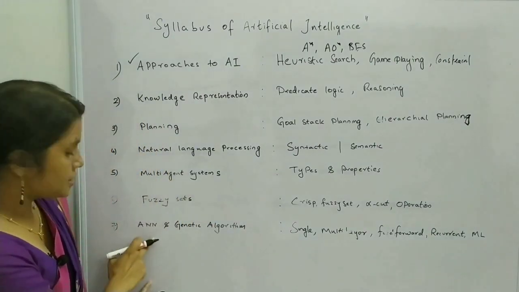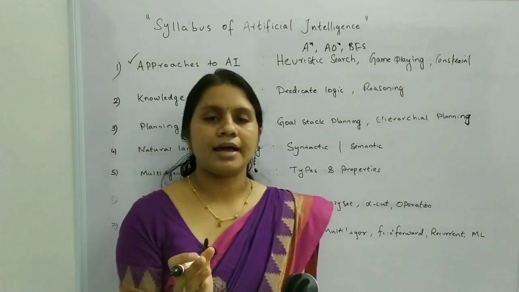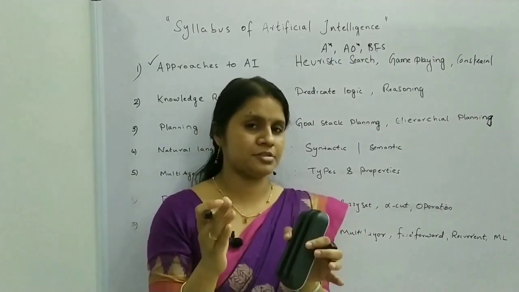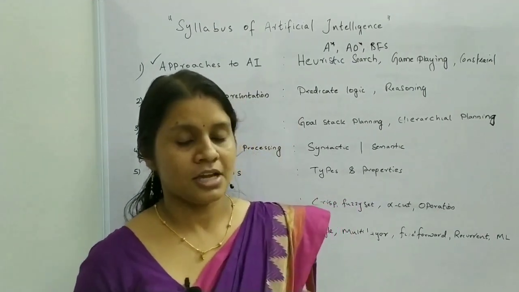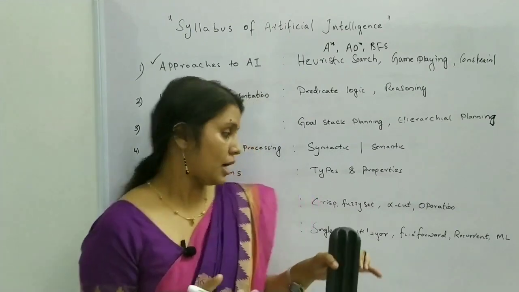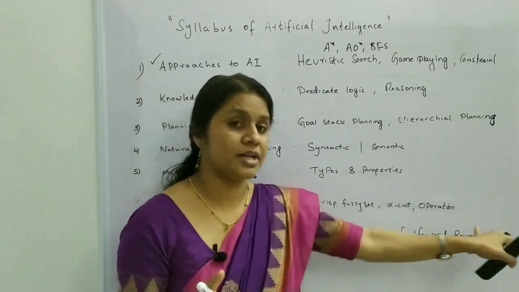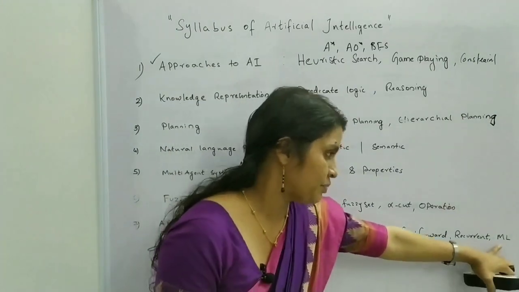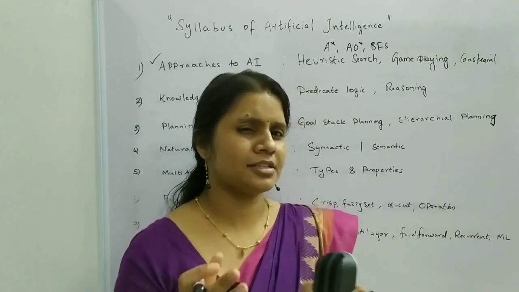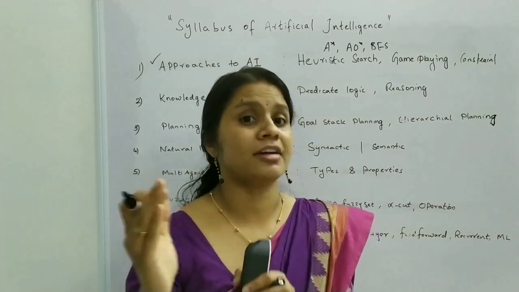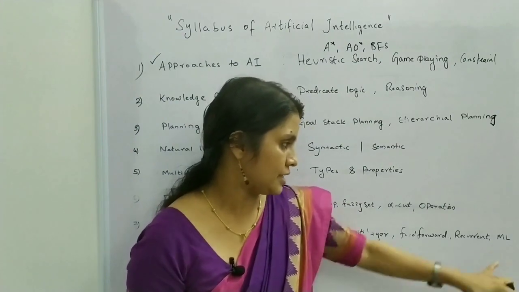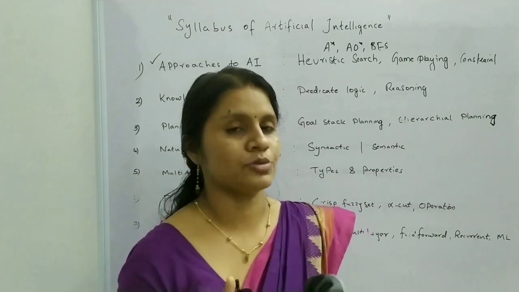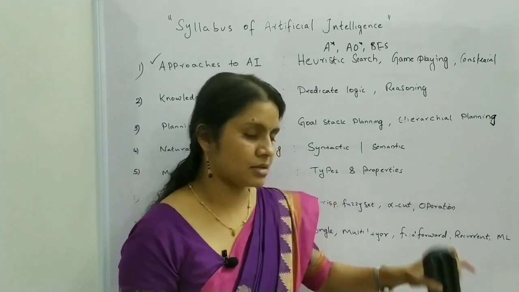Then the last section is artificial neural network and genetic algorithm. Artificial neural network: what is the importance of neural networks in artificial intelligence. There are several types of neural networks, among them single, multi-layer, feed-forward, and recurrent. These types of networks should be clearly studied. And machine learning is the most important area in artificial intelligence. In this section we will focus on supervised, unsupervised, and reinforcement learning. That is given in your syllabus.